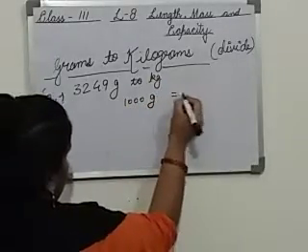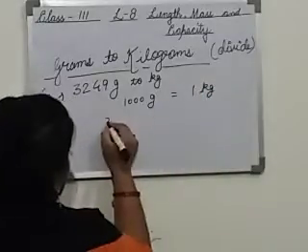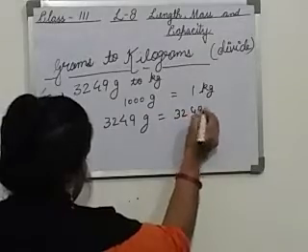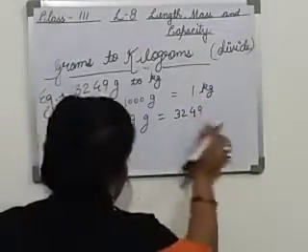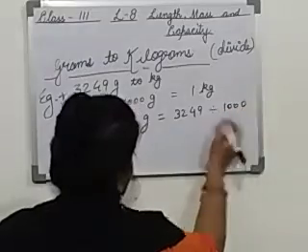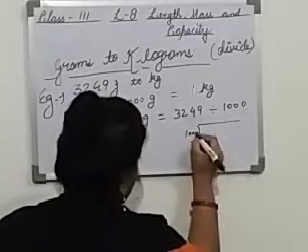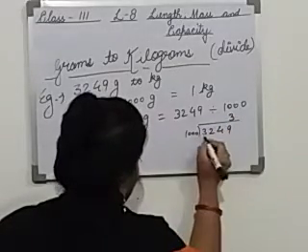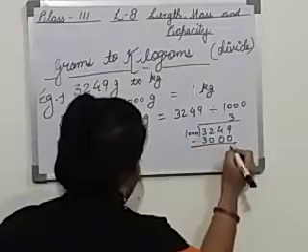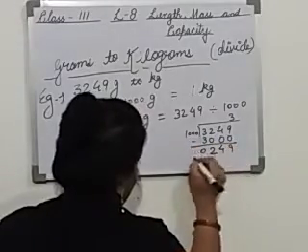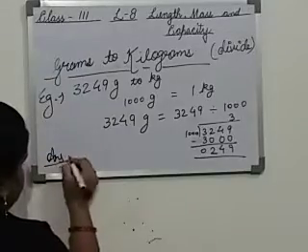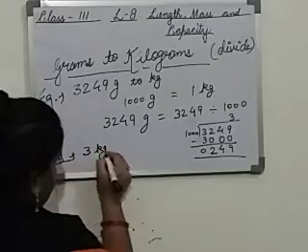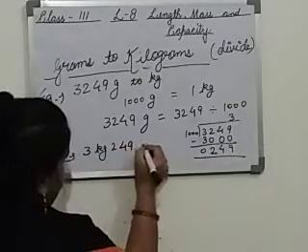So what we will do? 1000 gram equals 1 kilogram. 3249 gram equals 3249 divided by 1000. 3249, 3 times it will go. The answer is, the quotient is always in kilogram: 3 kilogram and the remainder 249 gram.